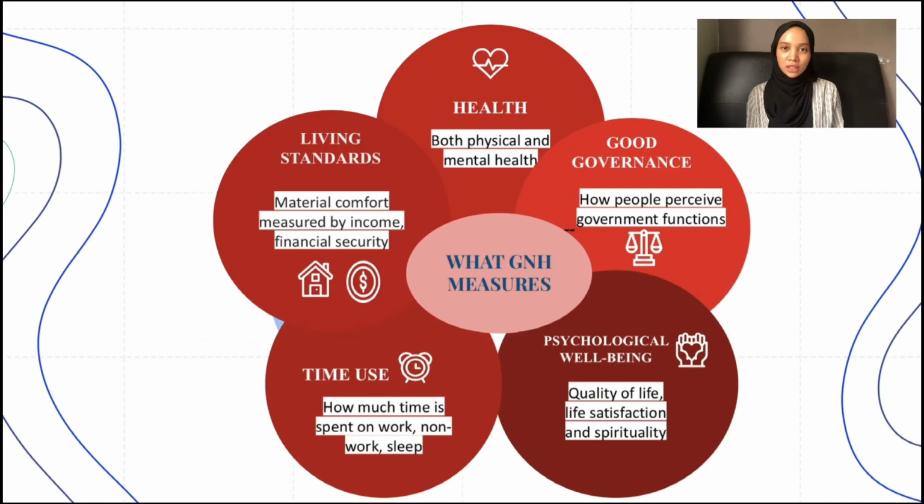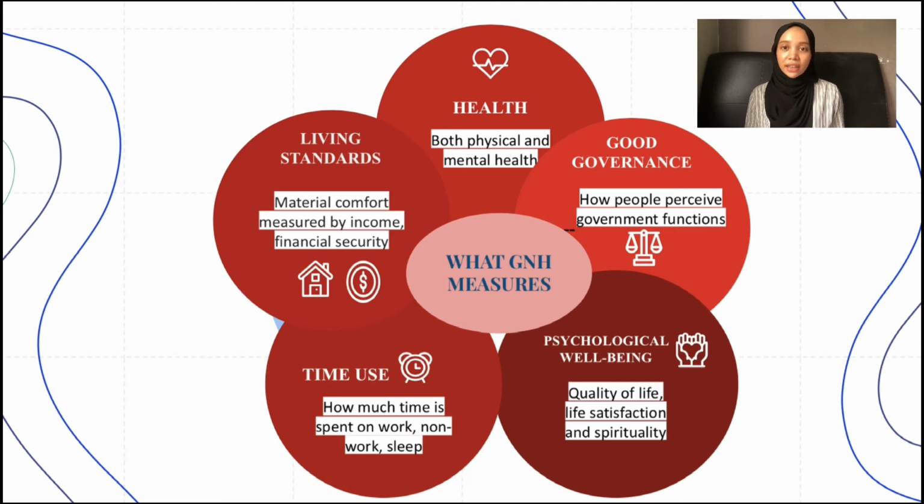Different from GDP, GNH does not measure any monetary value to determine the country's position or economic health. Instead, it focuses on 9 other non-economic aspects to evaluate the people's health or happiness. The 9 things measured by GNH are health, living standards, good governance, psychological well-being, time use, education, cultural diversity and resilience, ecological diversity and resilience, and also community vitality. Today, we are going to explain only 5 aspects.